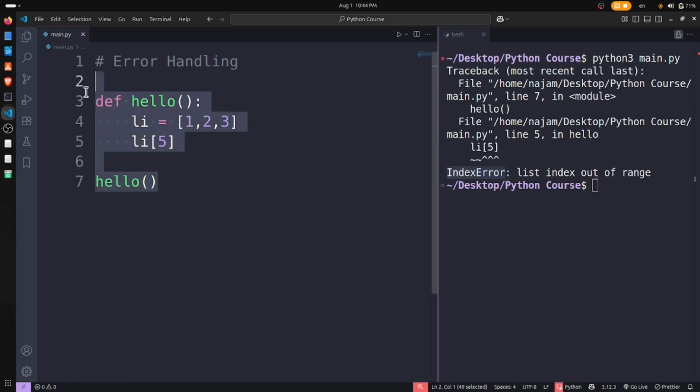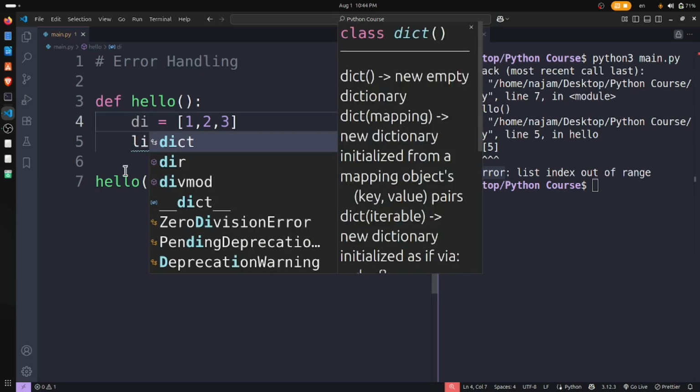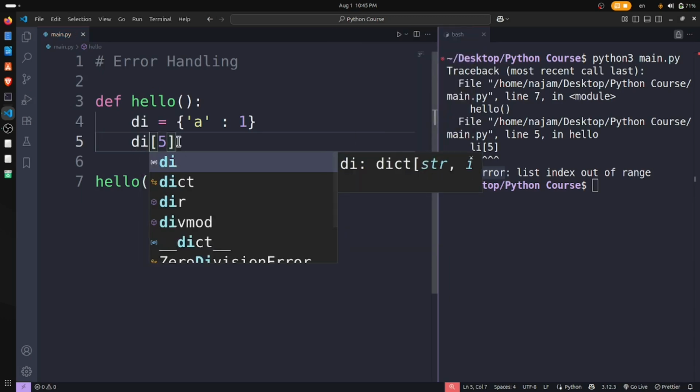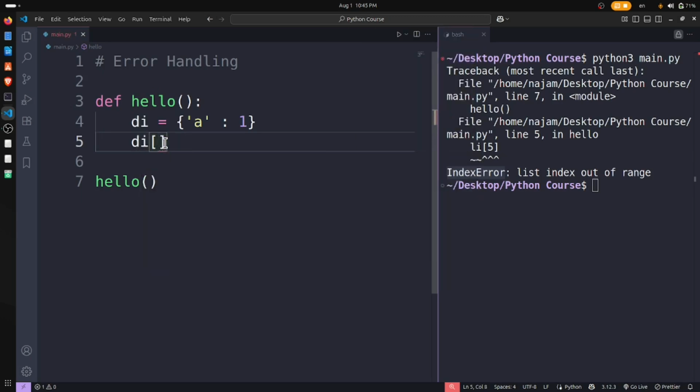And let's have another kind of error. I want to have a dictionary. The dictionary may have a key a with value 1, and then we look up the key b, and let's run this.